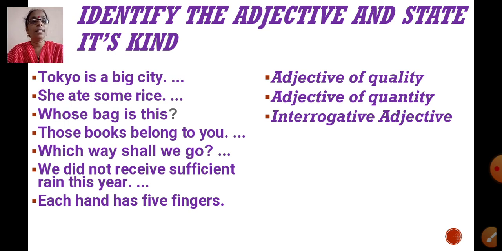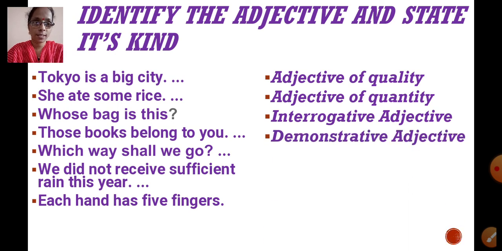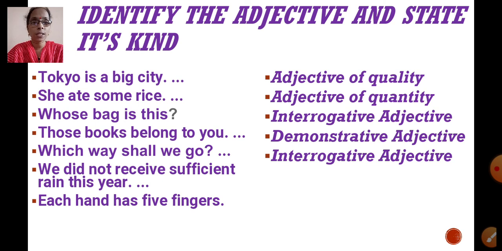Correct. Interrogative adjective. Those books belong to you. So here which will be the adjective? Yes, those. And what kind of adjective? Those means it is pointing out something, right? So then it is which kind of adjective? Yes, demonstrative adjective. Which way shall we go? So here again you can see a question mark, and so which kind of adjective? Yes, interrogative adjective.